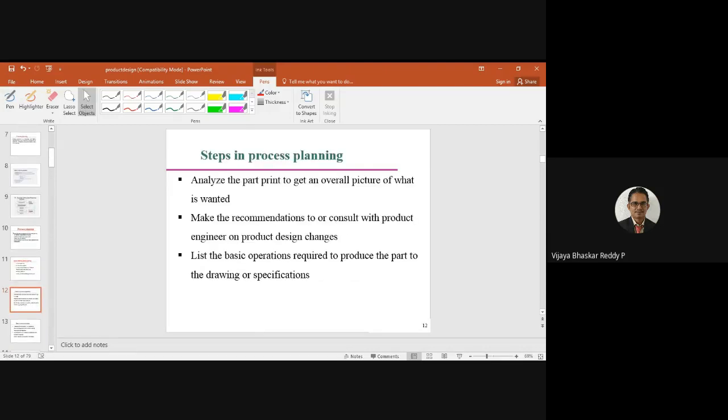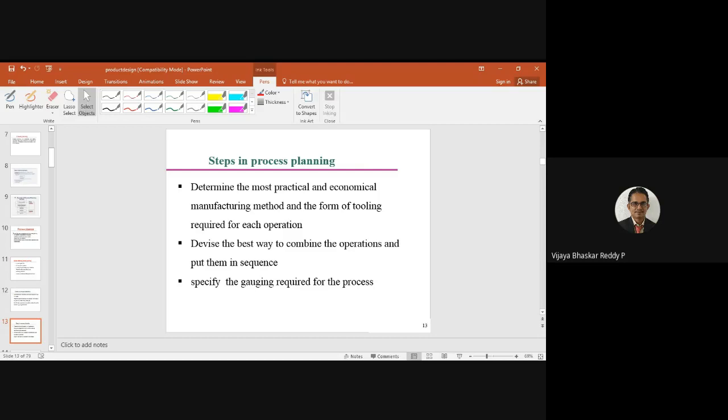And what are the steps we are following? Analyze the part print to get an overall picture of what is wanted. Make recommendations to, or consult with, the product engineer on product design changes, right? And list the basic operations required to produce the part from drawings and specifications.